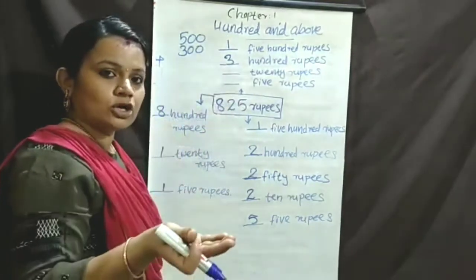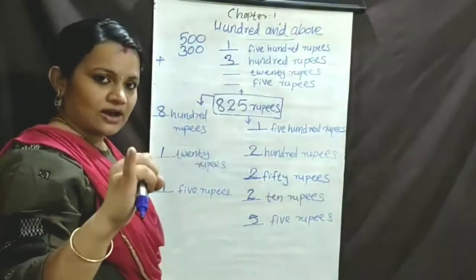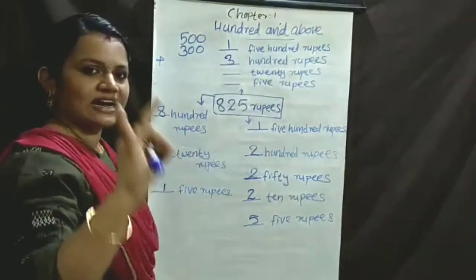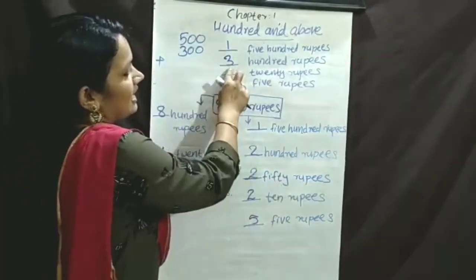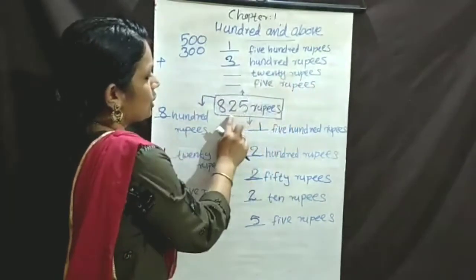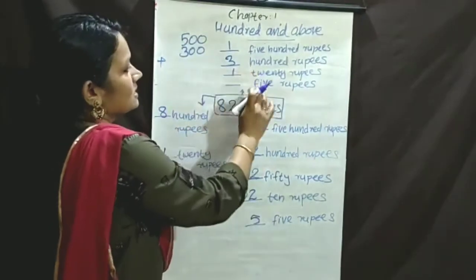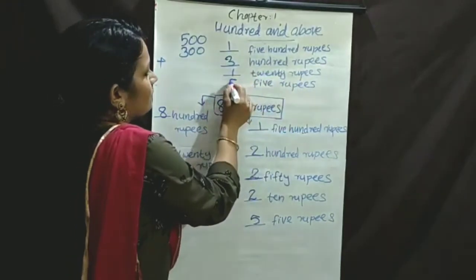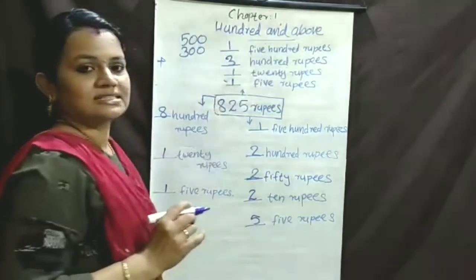Then how many 100, how to calculate? Already 500 is given. Then next 500, 600, 700, 800. How many 100 do we need? 300. So we can write 3 here. Okay. Then how many 20 rupees? 25. Only 20, one 20 rupees. Then how many 5 rupees? Only one 5 rupees. One 5 rupees.